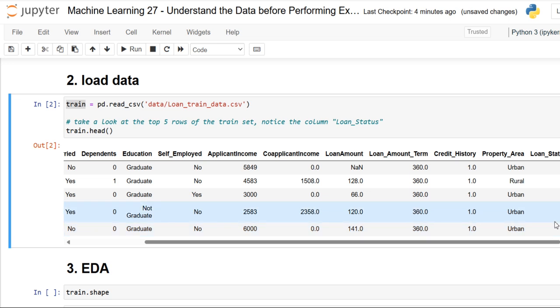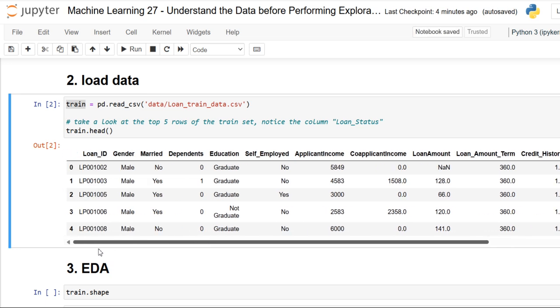And yes, of course, this is exactly a classification problem where we have to predict whether a loan will be approved or not. So specifically, it is a binary classification problem, where we have to predict either one of the two classes given, that is approved yes or no. Another way to frame the problem is to predict whether the loan is likely to default or not. If it is likely to default, then the loan would not be approved, and vice versa. So the dependent variable or target variable is the loan status, while the rest are independent variables, which we specify as our features.